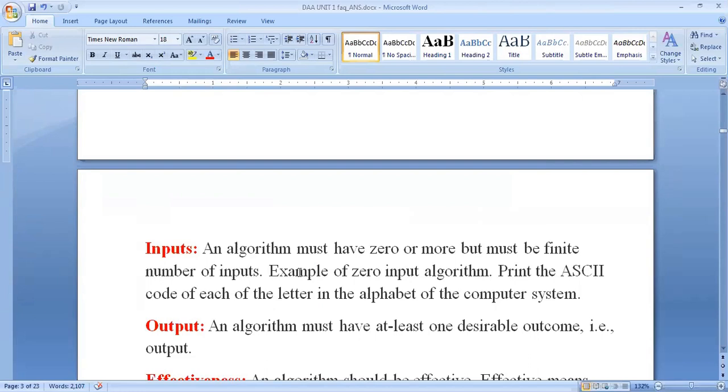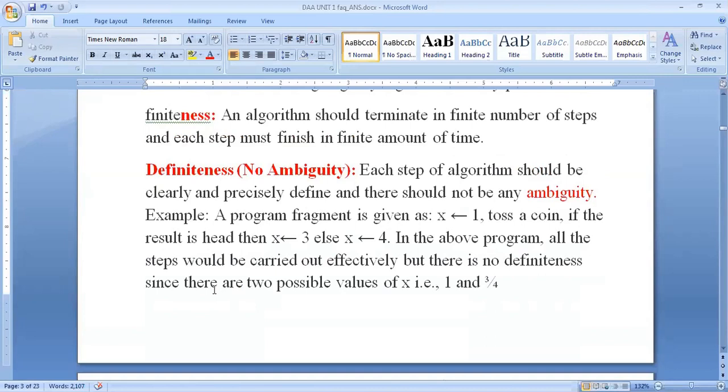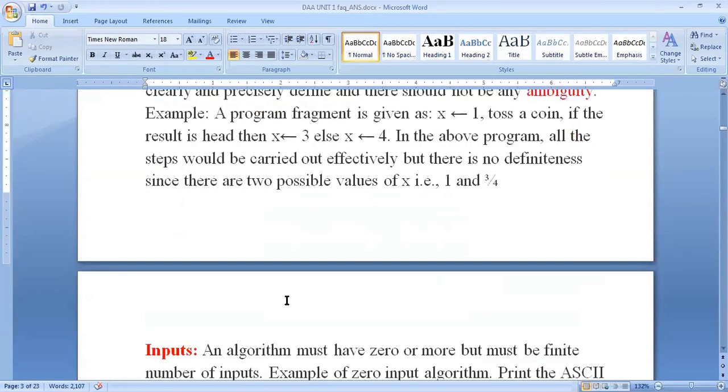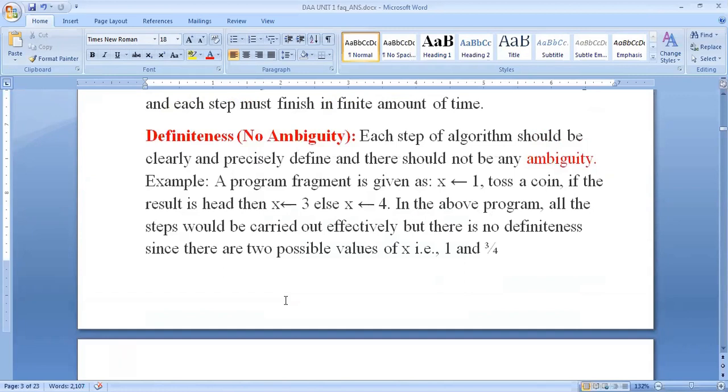So directions such as add 6 or 7 to x, or compute 5 divided by 0, are not permitted because it is not clear which of the two possibilities should be done or what the result is. These are not clear; we should have definiteness. They are not following the definiteness. What are the examples?